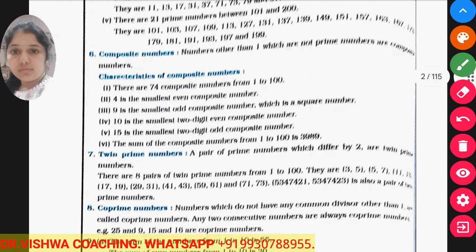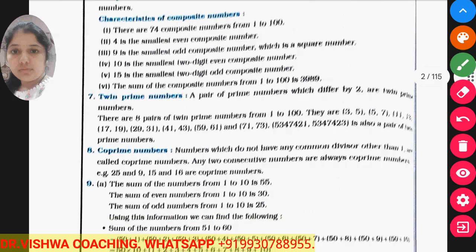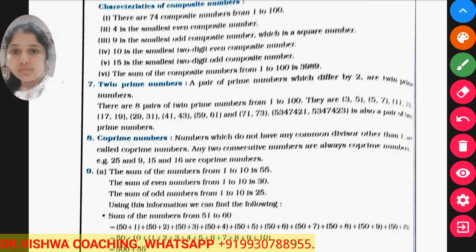Now again, twin prime numbers mean what? Twin prime numbers are prime numbers which differ by 2. Okay. So sometimes twin prime numbers can be co-prime numbers, and sometimes they are not. So 3 and 5, 5 and 7, 11 and 13, 17 and 19 are called twin prime numbers because their difference is 2 only.